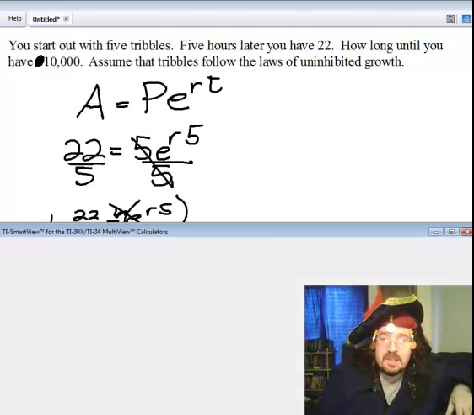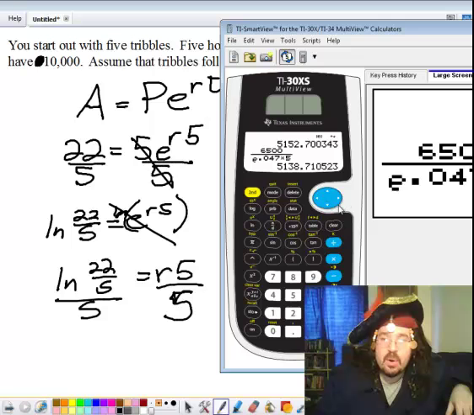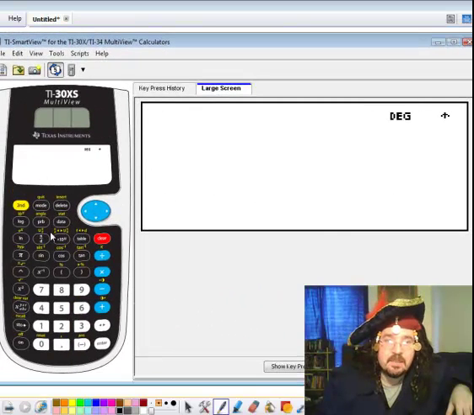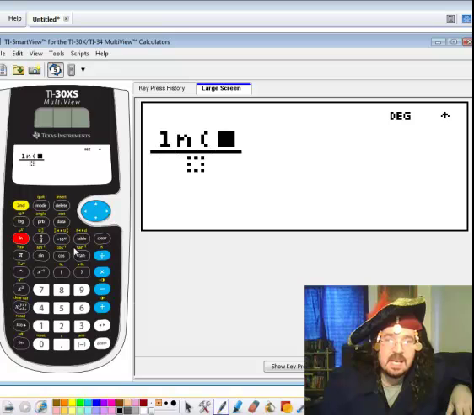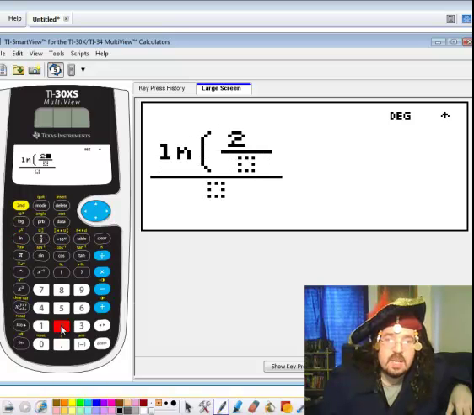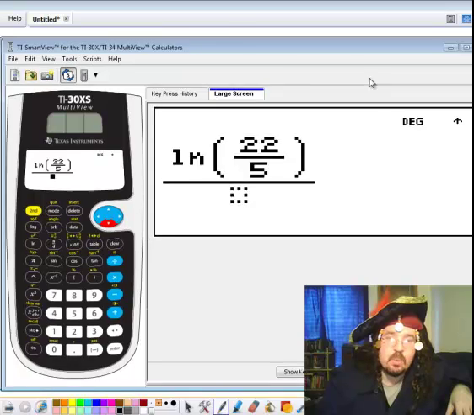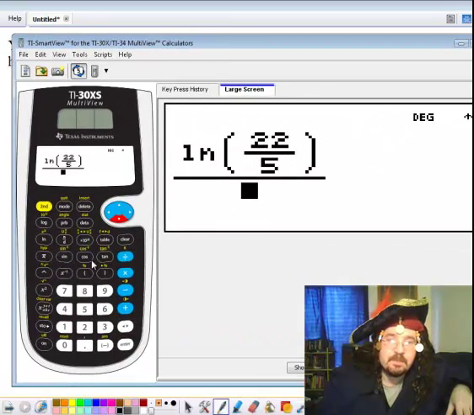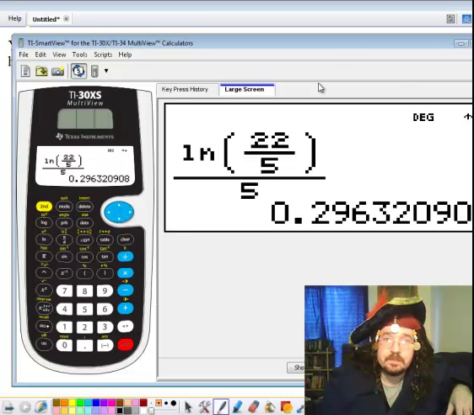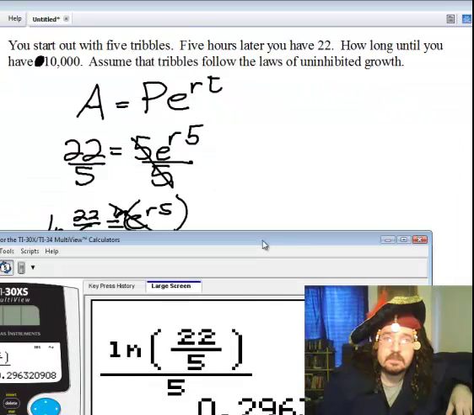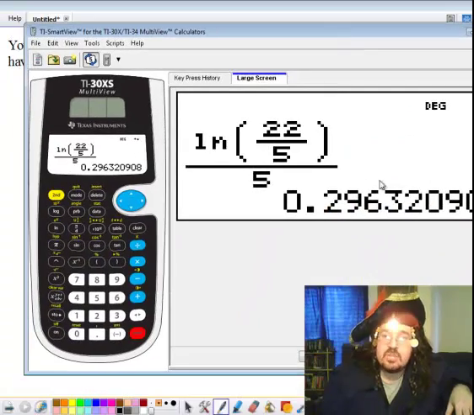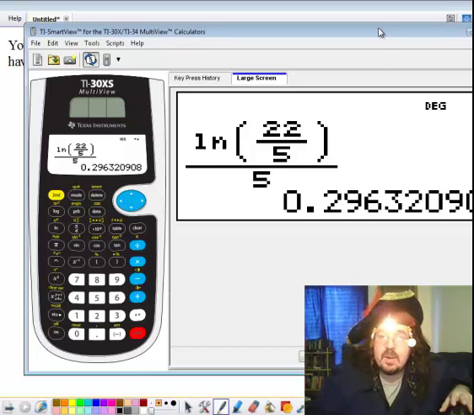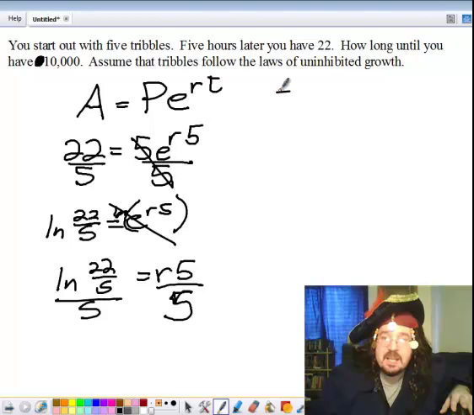So I do this. I'll put this in my calculator. Pirates always have their calculators handy. So ln, well, first I'll hit the fraction button, ln, and then I'll hit the fraction button again, 22 over 5, love. And I'll close my parentheses. And then down here, I will put in 5. And I hit enter. And I get 0.2963.